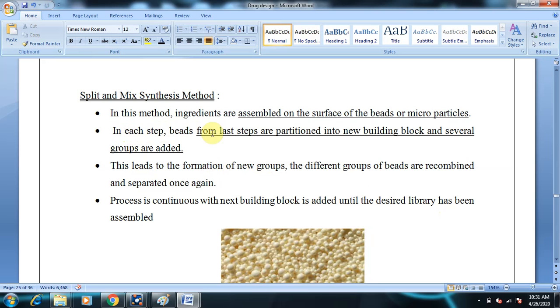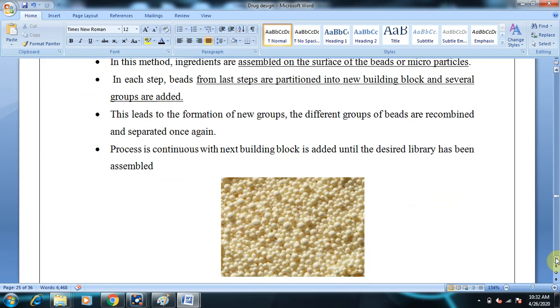So in each step, beads from the last step are partitioned into a new building block and several groups are added. This leads to the formation of new groups. The different groups of beads are recombined and separated. Combination, separation, combination, separation. The process is continuous until the next building block is added and until the desired library has been assembled. So this process will be continued until the designed library has been assembled.